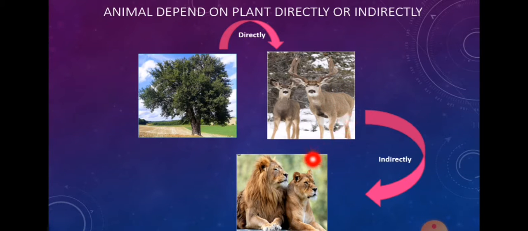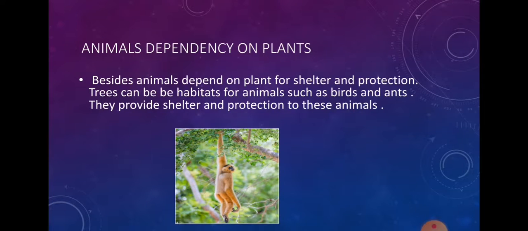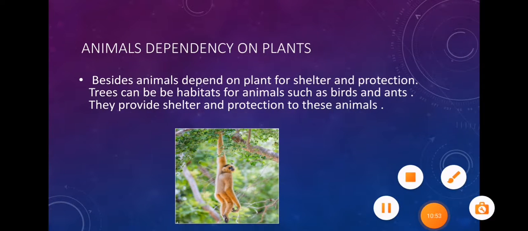Okay, these carnivore animals eat the animals directly, but they are also getting the energy of the plant indirectly. They are not feeding on the plants directly, but they are feeding on the herbivore animals that have eaten the plants. So the plant's energy is transferring to the carnivorous animals indirectly through the herbivore animal. This was all about today's lesson.